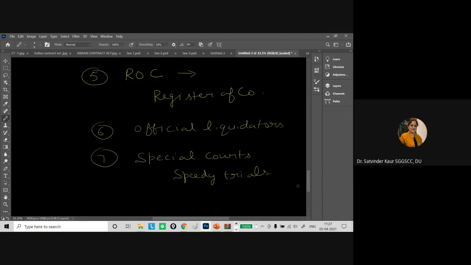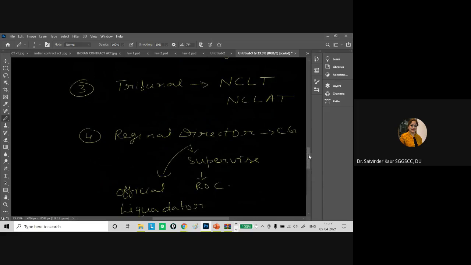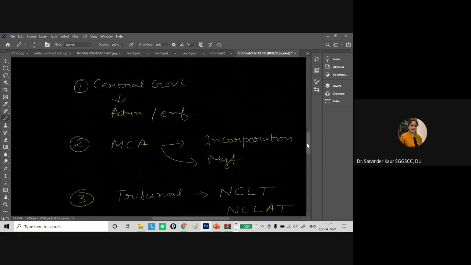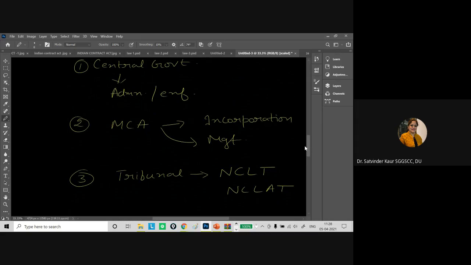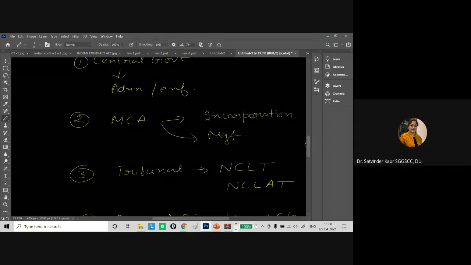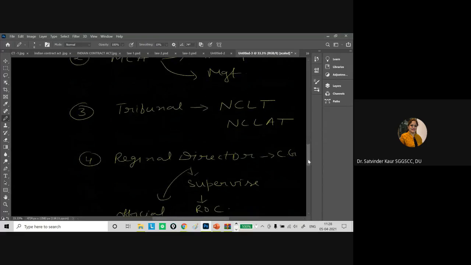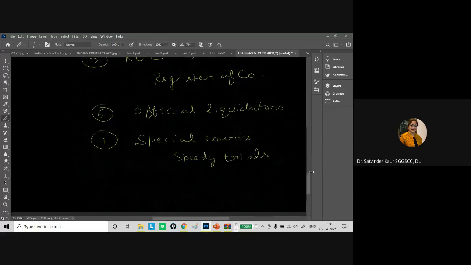So this is the structure: who are the authorities, and whom we can approach with respect to the legal authorities and powers. These are the different administrative authorities for the body corporates which are registered under the Companies Act.